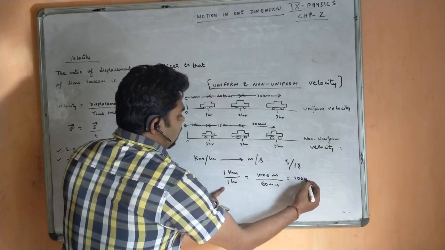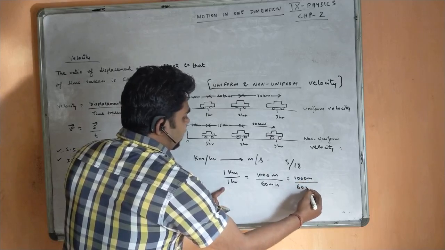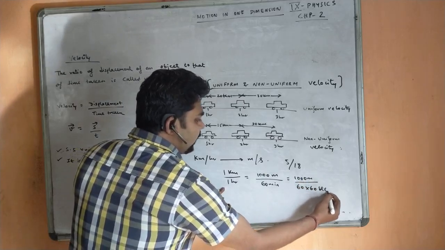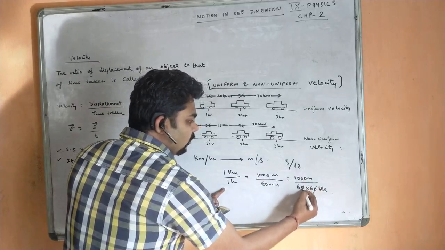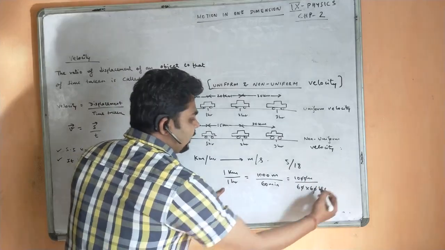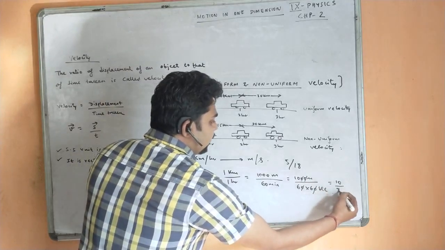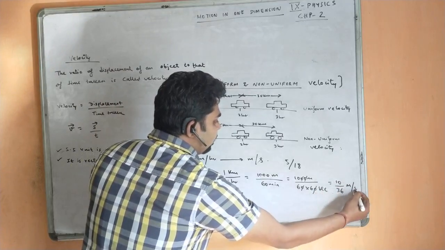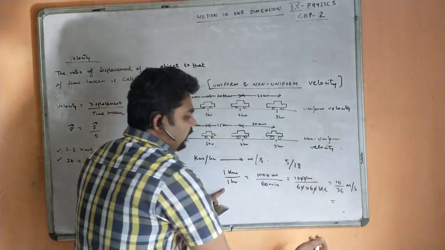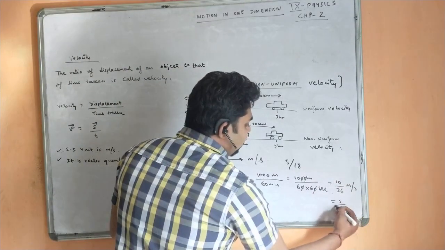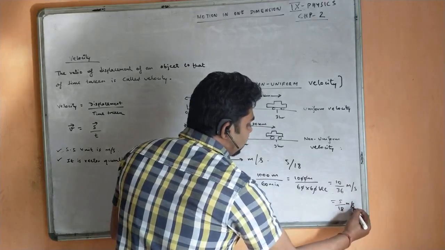Again, 60 minutes can be written as 60 into 60 seconds, right? So the zeros get cancelled, and we have 10 by 36 meter per second. And further, if you reduce it, you get 5 by 18 meter per second.